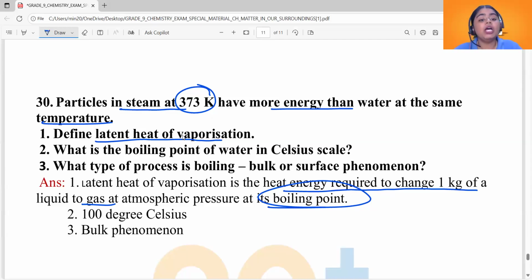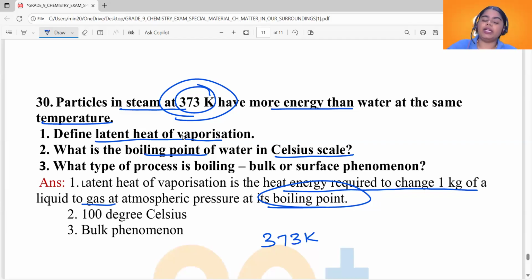Now, what is the second question? What is the boiling point of water in Celsius scale? So, boiling point of water on the Kelvin scale is given as 373 Kelvin. How do you convert this temperature given in Kelvin scale to Celsius scale? You subtract 273 from the given value. You will get 100 degrees Celsius. Okay, so 100 degrees will be the answer.